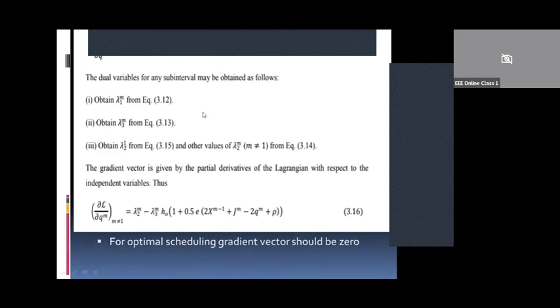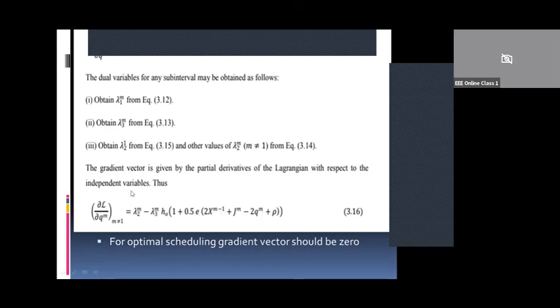So once you obtain all these dual variables, finally we have to find the optimum generation scheduling. For that, the gradient vector should be made equal to 0. The gradient vector is given by the partial derivatives of the Lagrangian with respect to the independent variables. So now in this equation we have dou L by dou Qm, where m is not equal to n, which is equal to lambda 2m minus lambda 3m h naught 1 plus 0.5 e 2xm minus 1 plus jm minus 2qm plus 2.